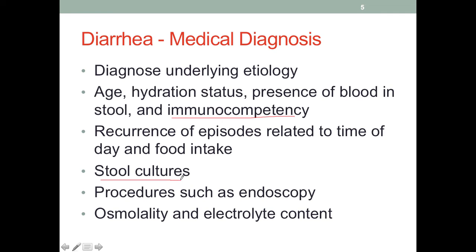Stool cultures will tell the doctor exactly what bacteria or fungus is causing the diarrhea. So this is how we would know if it's a C. diff infection. We can test the fecal sample to see if it comes back positive for C. diff. We can also use an endoscope to check up there and see exactly what is going on. We will also need to assess for the osmolality and electrolyte content.